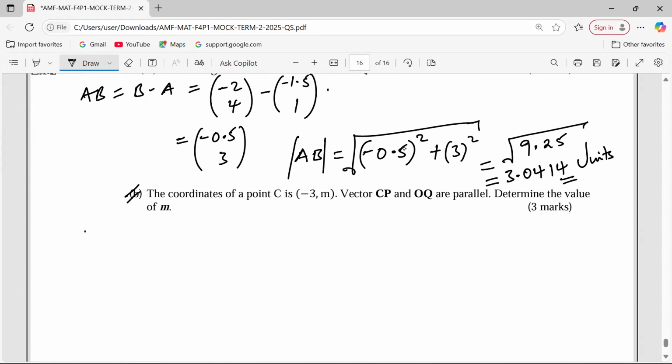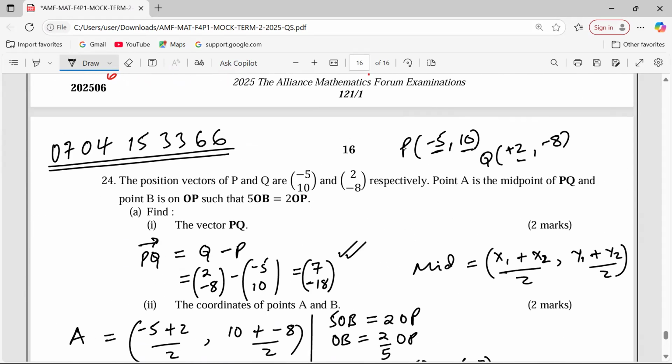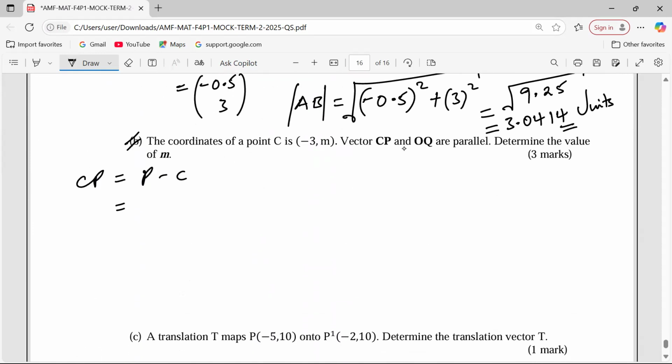CP means P minus C. So negative 5, 10 minus negative 3m. That gives us a negative 2, because of negative 5 and a positive 3, and 10 minus m. That is the vector CP.